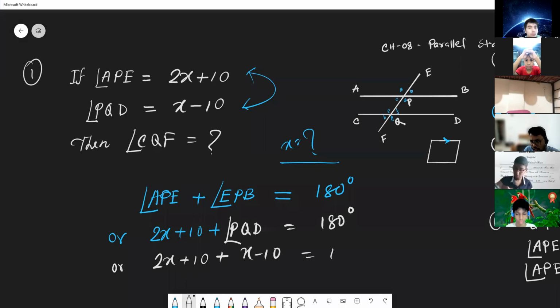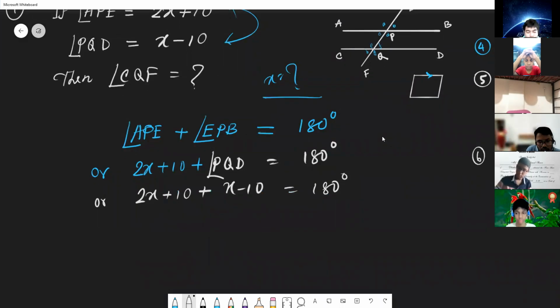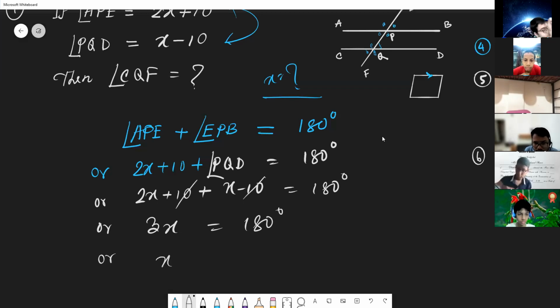So now this is 180 degree. Now do the calculation and find the value of x. You will get 3 times x plus 10 minus 10, eliminating them, and on the right side 180. Then x is equal to 180 divided by 3, that is 60 degree. The value of x is 60 degree.